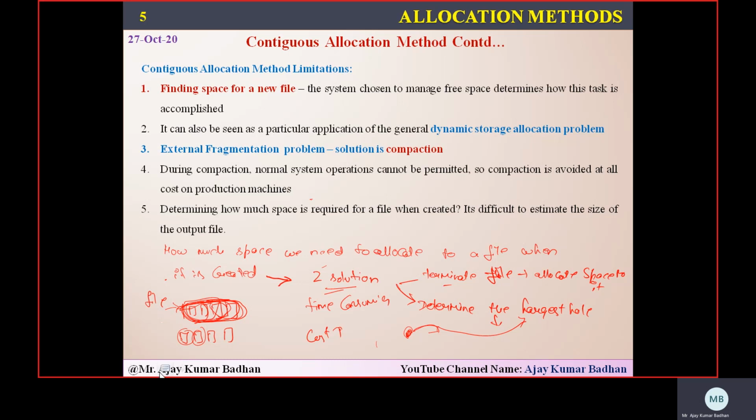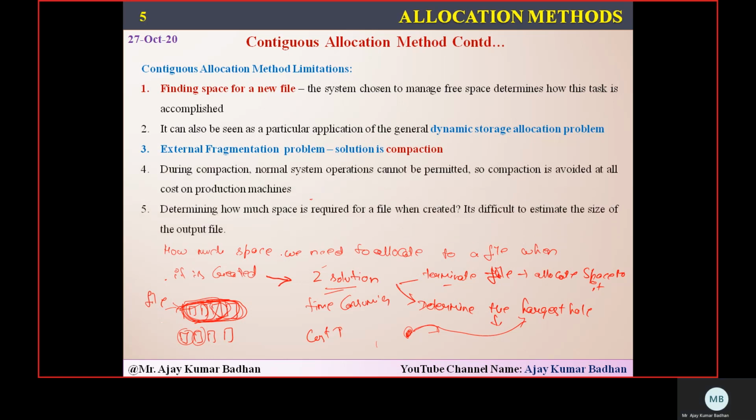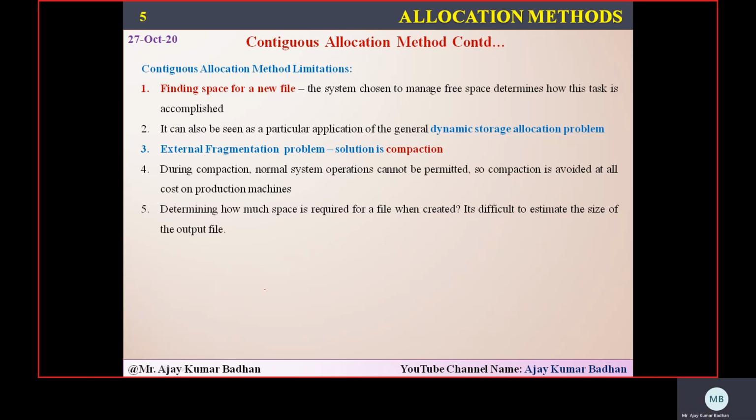Okay, so how it is, let me explain it. I'll draw the diagram and I'll show you what he means to say. Earlier I have shown you that we have 4 blocks initially here, right? So whenever one file comes, we will be allocating 2 blocks, meaning whatever blocks he requires.